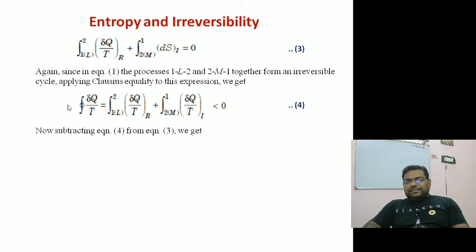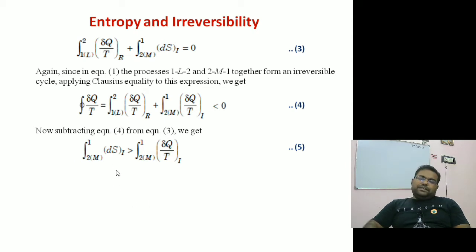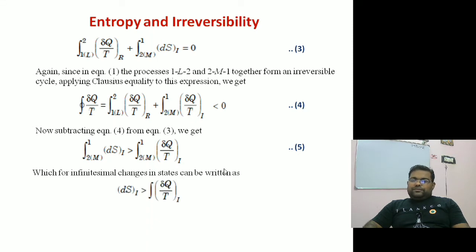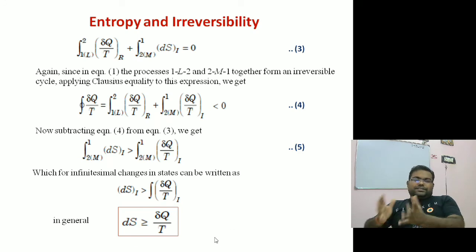Now subtracting equation number 4 from equation number 3, you get the change in entropy for the irreversible process is greater than dq by t. Because one common term is there, only this term and this term remain. So I get ds, the entropy change of the irreversible process, is greater than this one. For an infinitesimal change, we can remove the integration, and I can write ds irreversible is greater than dq by t, or in general we can say ds is greater than or equal to dq by t.